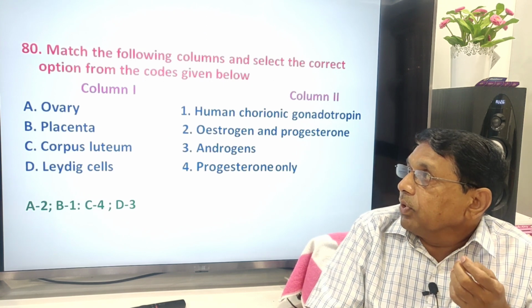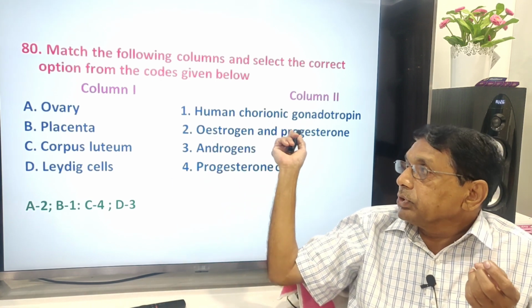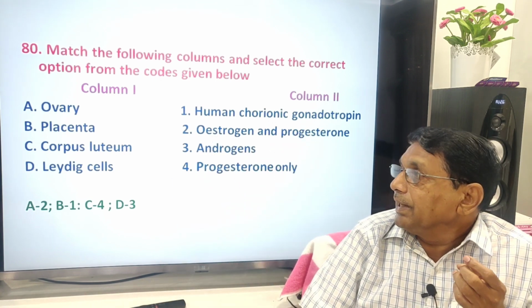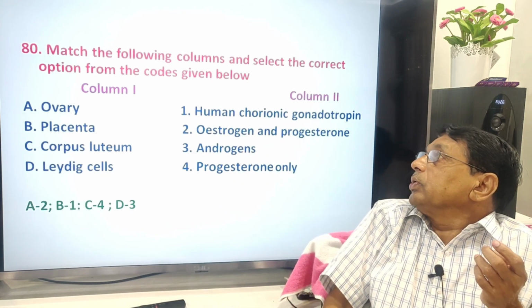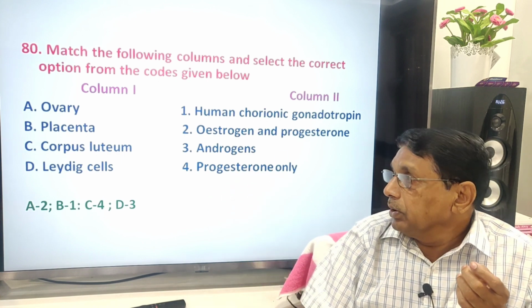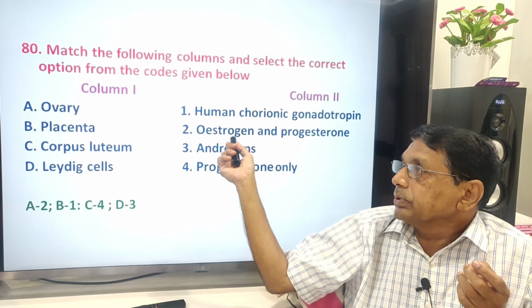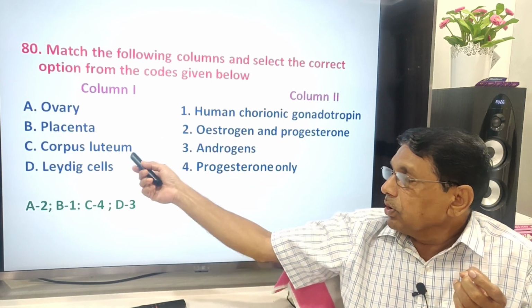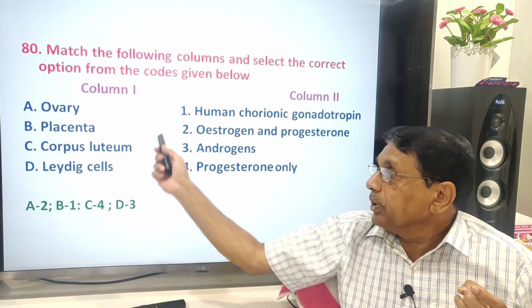Then match the following. Ovary, estrogen and progesterone. Placenta, human chorionic gonadotropin. Corpus luteum, progesterone only. Leydig cells, androgens. Ovary, this. Placenta, this. Corpus luteum, this. Leydig cells, androgen, male. All the remaining are female.